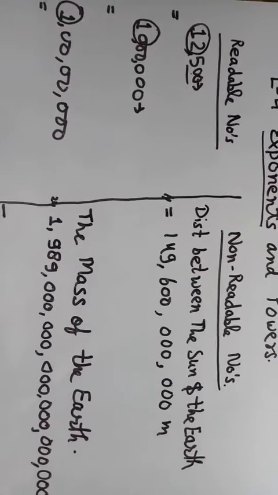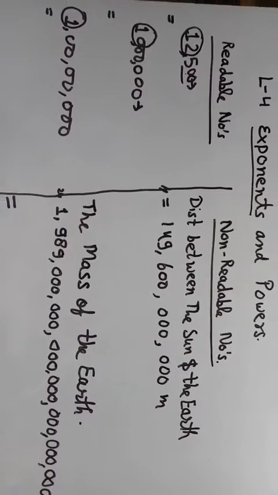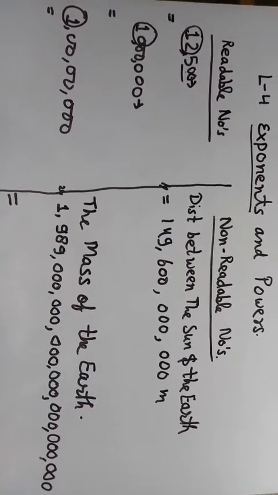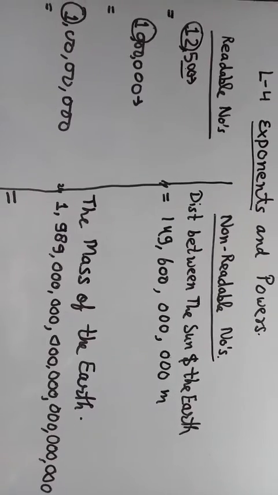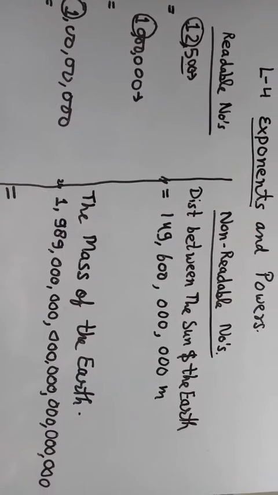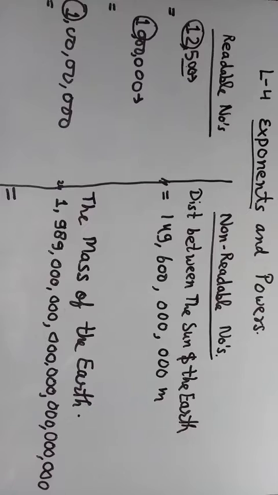This will help you to understand this concept clearly. I hope all of you watch this video and take it seriously to know the concept of exponent.